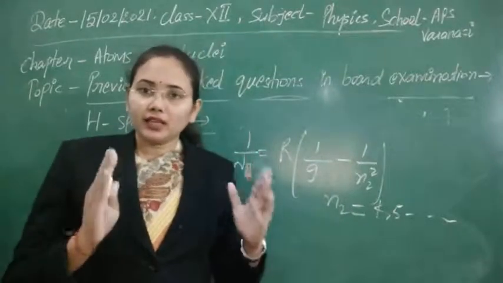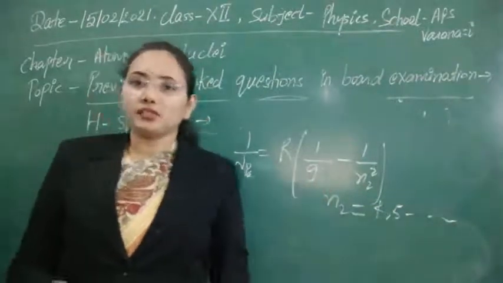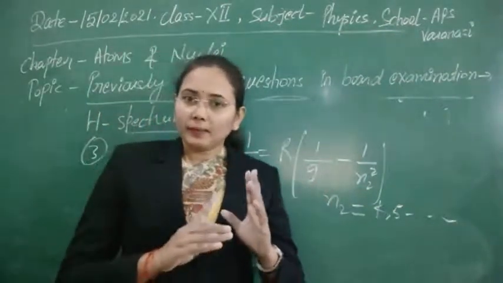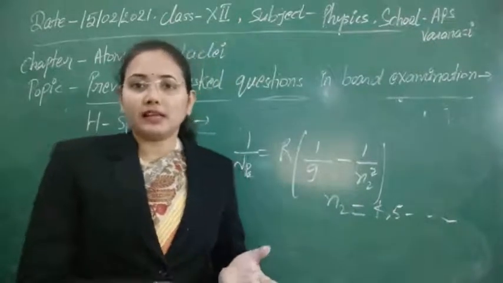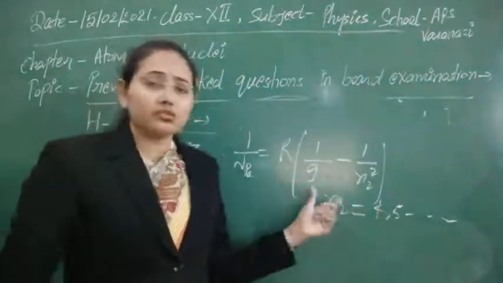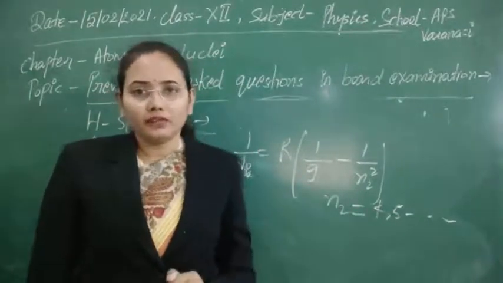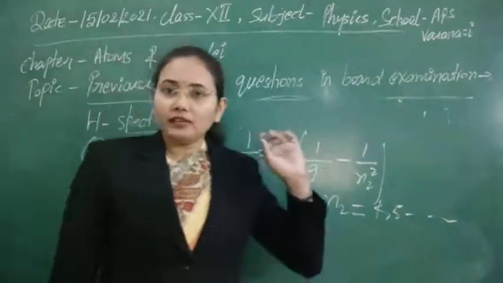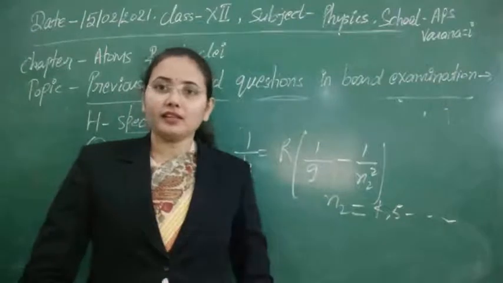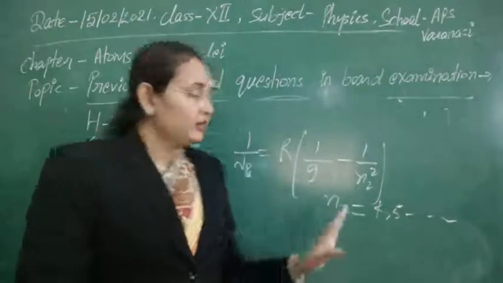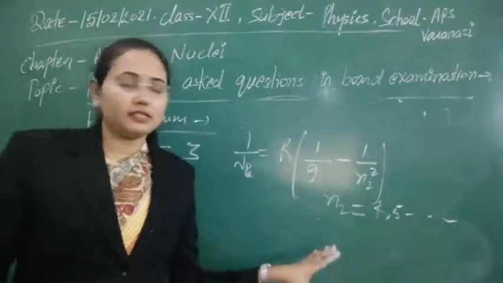So we can again calculate the range in the case of the next series, that is called the Paschen series. All the series are named after the scientists who discovered them. If we see that range, it lies in the near infrared region. If you don't remember whether to write near or far, then if you write only infrared region, that is also correct. So we can just write here that this series lies in the infrared region.